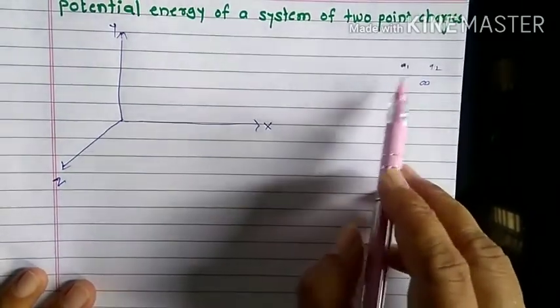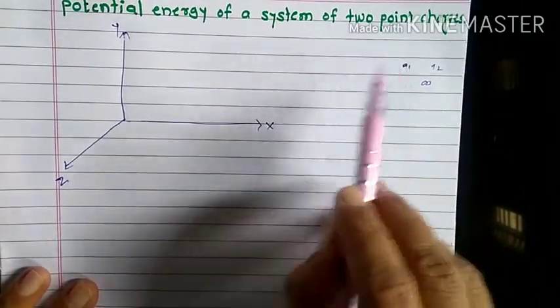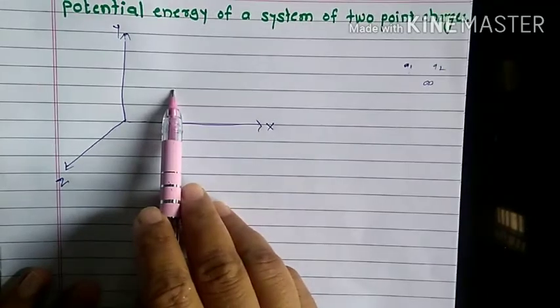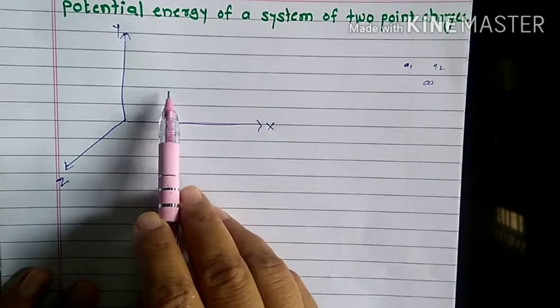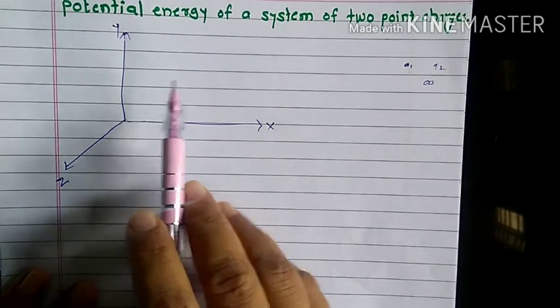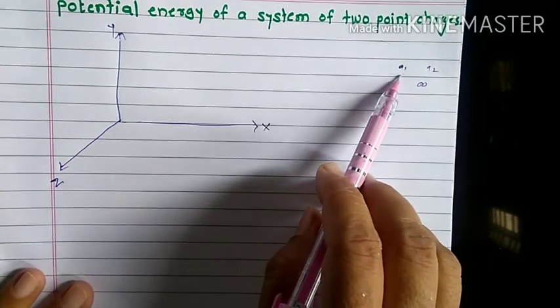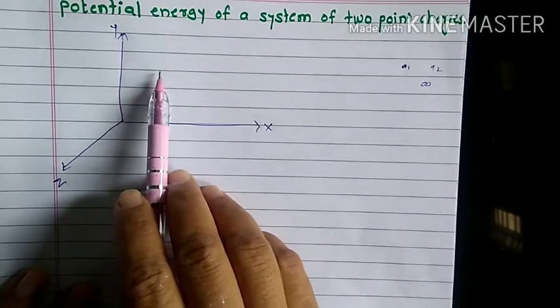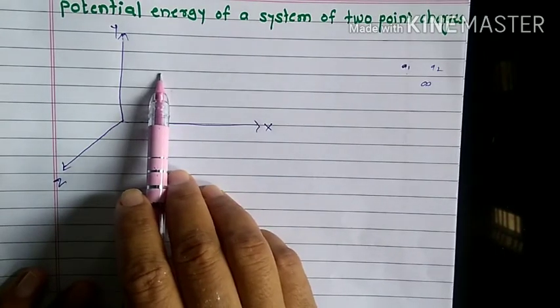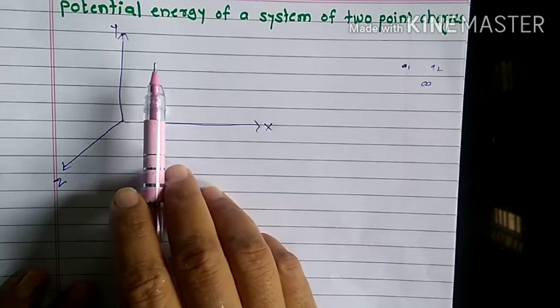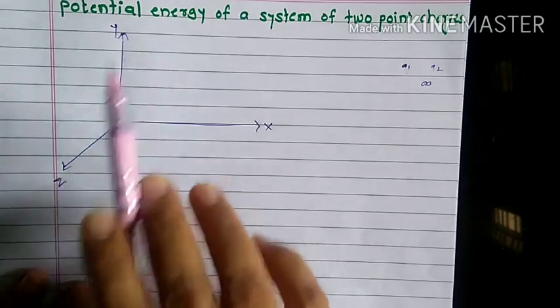When we bring this first charge Q1 to the system, there is no work. We can easily bring this Q1 from infinity to this system, and at that time we have to calculate only the potential of Q1.